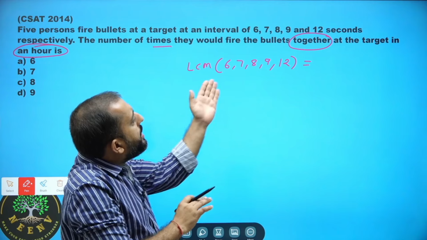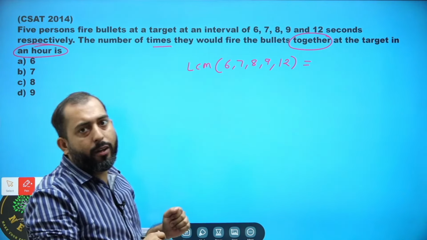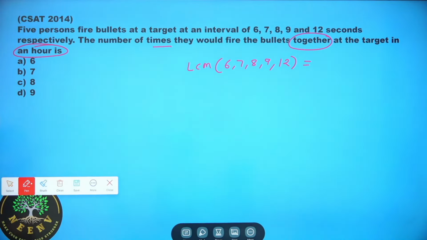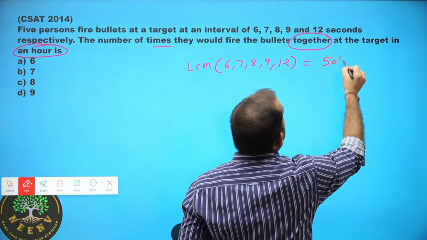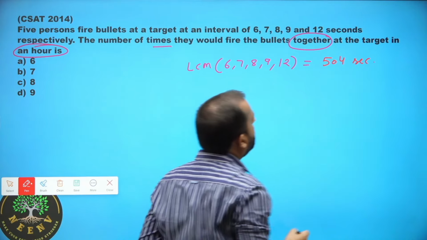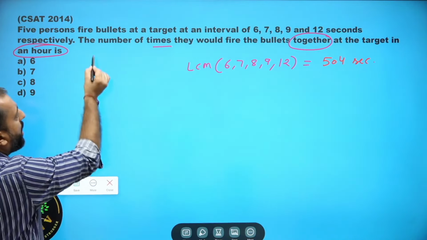Now take the LCM of 6, 7, 8, 9 and 12. If you do this, guys, you will find out their LCM is equal to 504 seconds. How to calculate it?